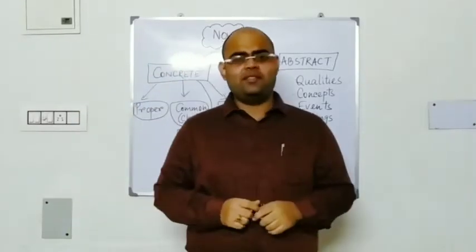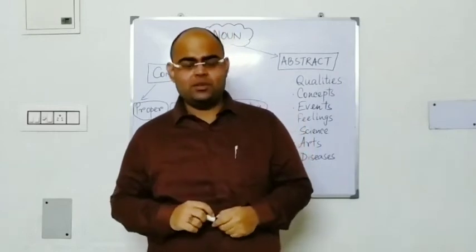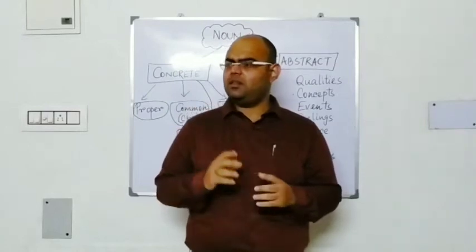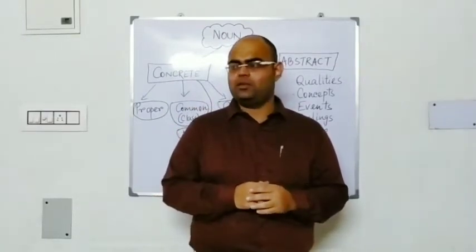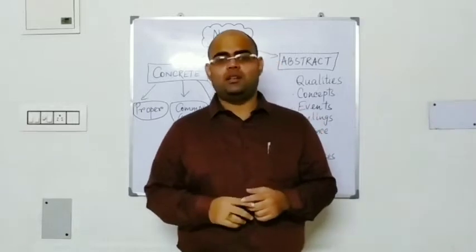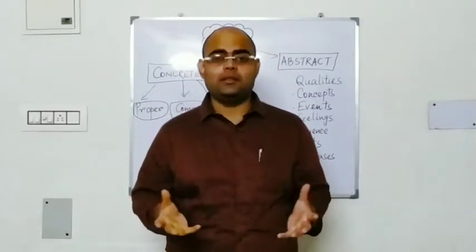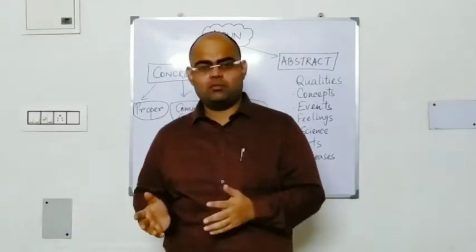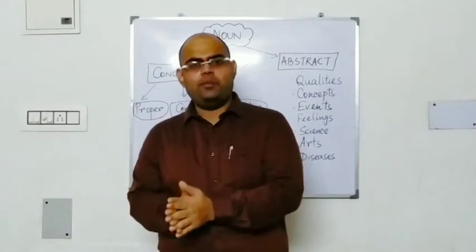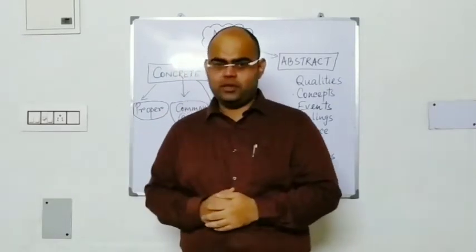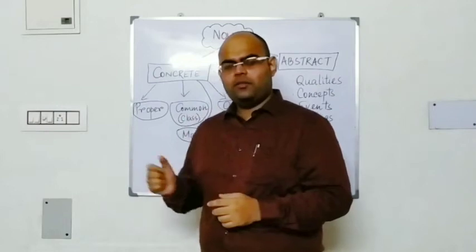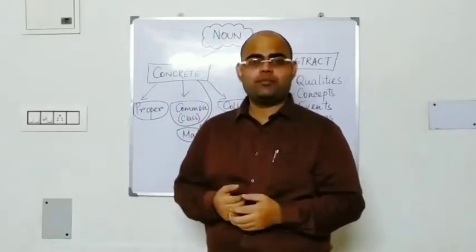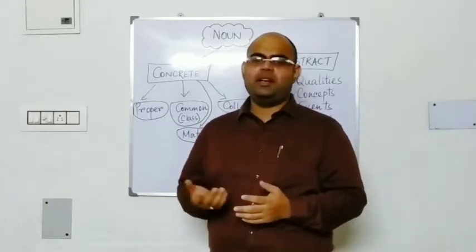Nouns can be classified under two other subheadings also: countable nouns and uncountable nouns. The things which are denoted by countable nouns can be counted. 1, 2, 3, 4. How many? As they can be counted, they can be one or more. That's why both singular and plural numbers are available for them. In singular, the word takes the indefinite article a or an before it. In plural, they can take many words.